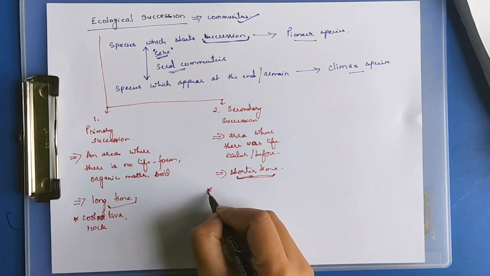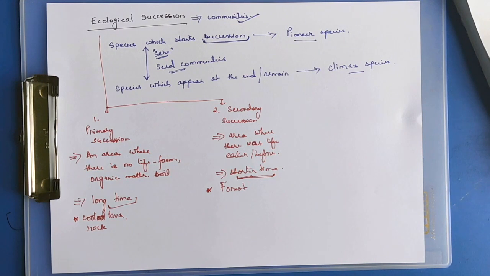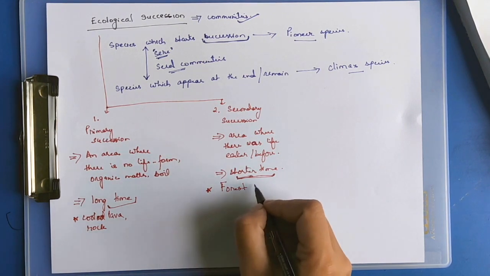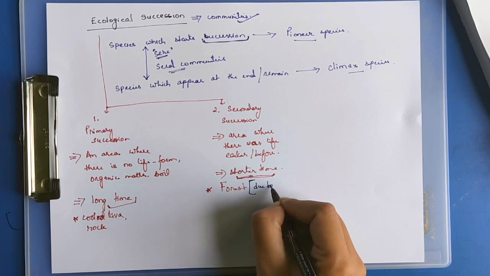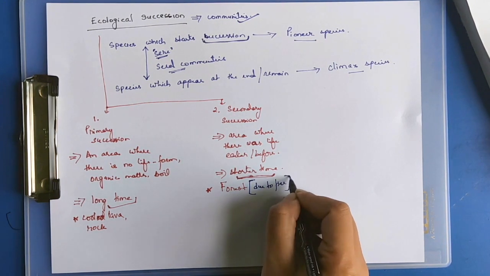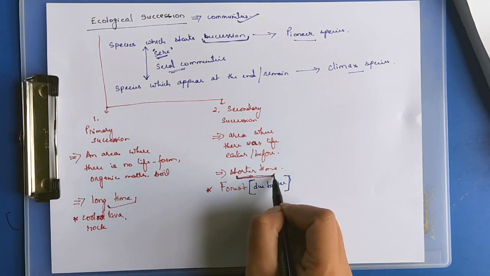Examples of secondary successions would be forests. If a forest is destroyed or damaged due to, let's say, fire, the life forms return, and it takes a shorter time.